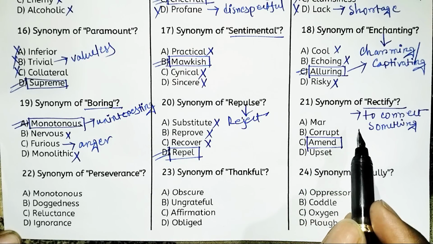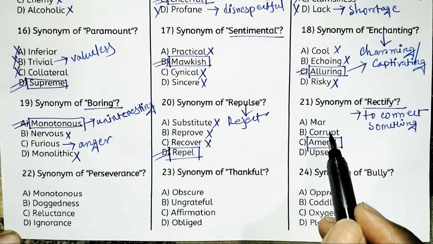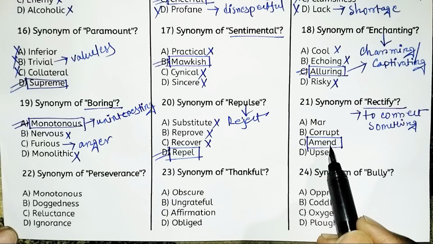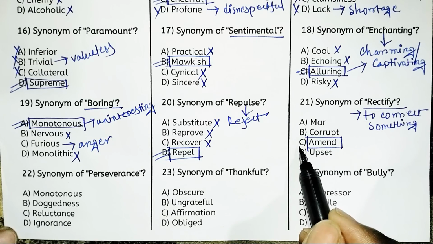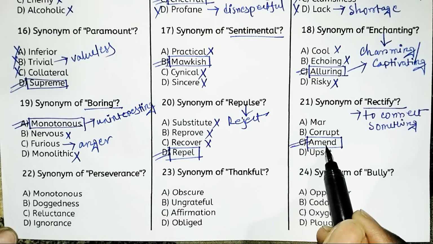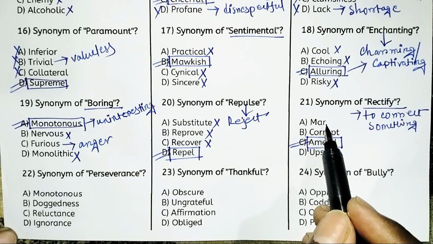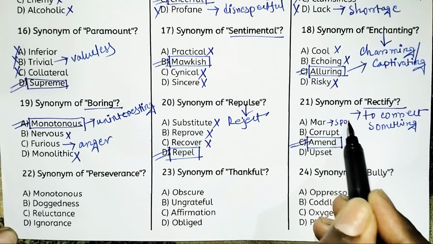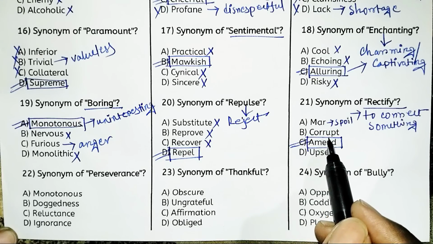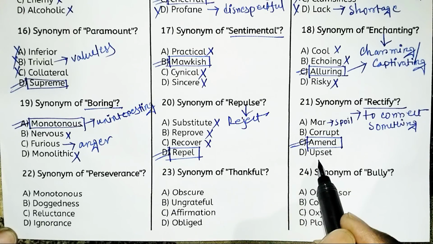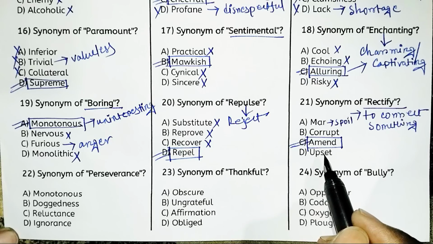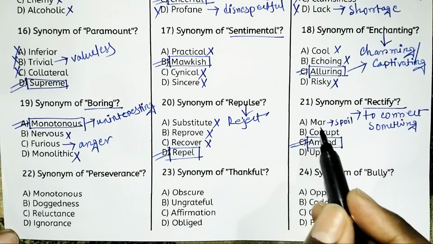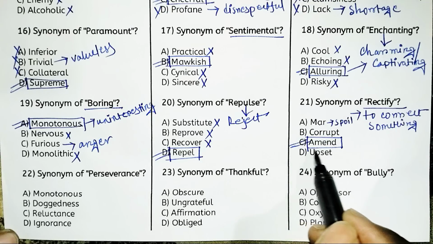Amend means a change, or you can say a correction. You should have heard the name Citizenship Amendment Act. So this is the mnemonic to recall your answer. So option C is the right answer. Now what is the meaning of mar? Mar means spoil or damage. And corrupt means dishonest. And upset means one kind of emotional or physical disturbance. So that's why options A, B, D are not the right answers. Only C, amend, is the right answer.